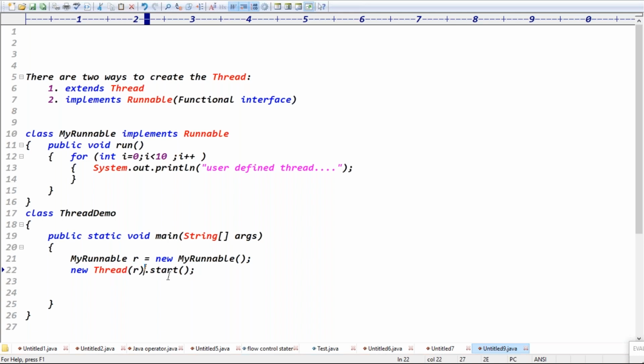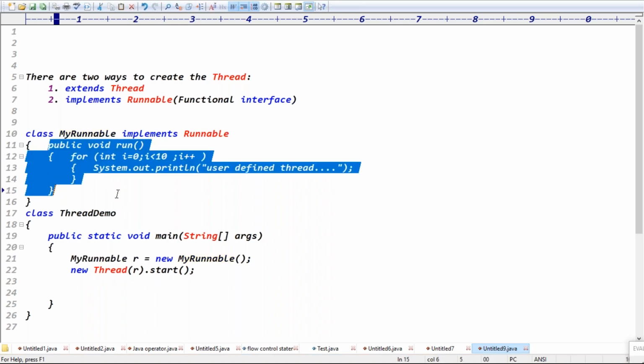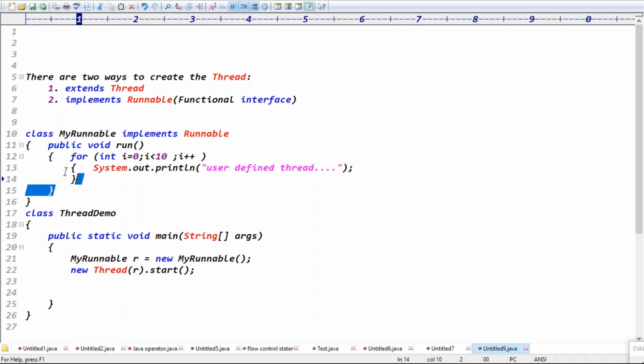Then what will it do, guys? This thread will register the runnable into the thread scheduler, and it is calling which method? This run method, right? Directly r.start is not possible. Then we have to create the Thread class object and then call the start method. The Thread class start method registers the thread into the thread scheduler. Which thread do you want to register? That is called r thread. Then we have to pass r here.